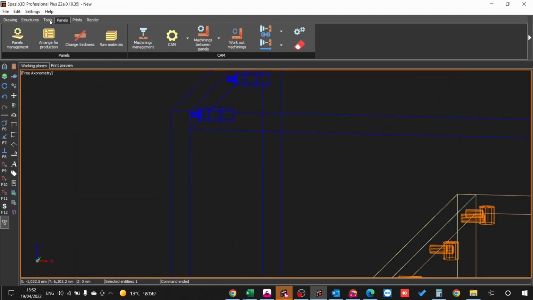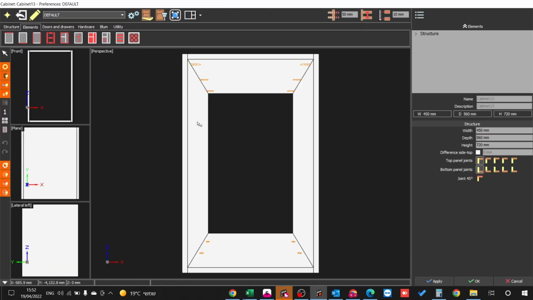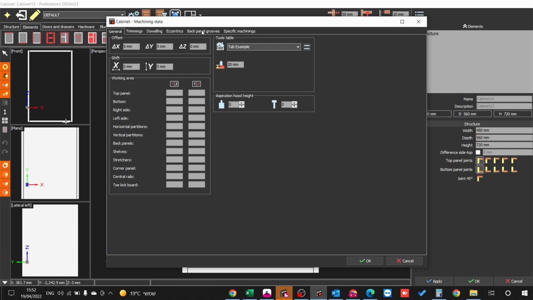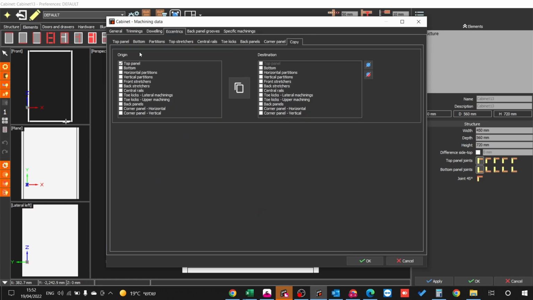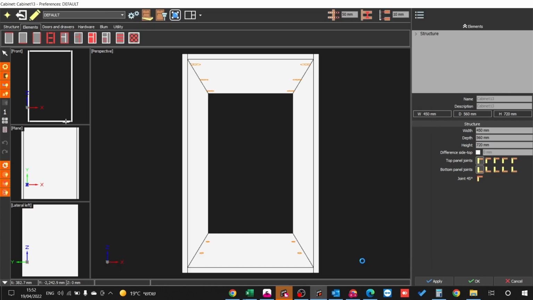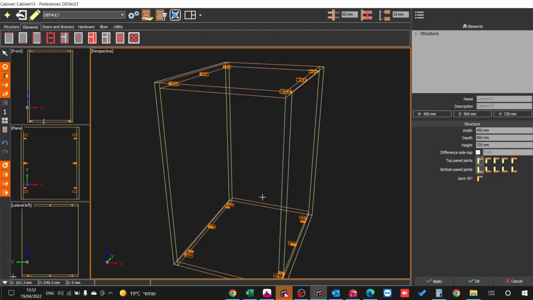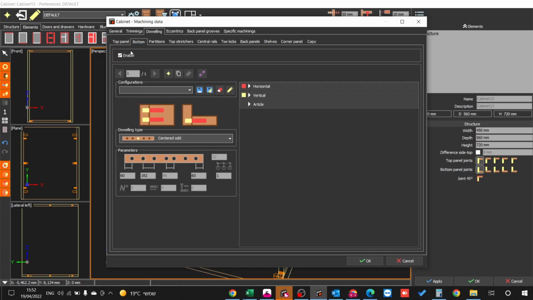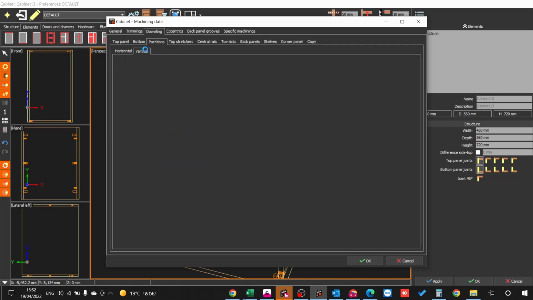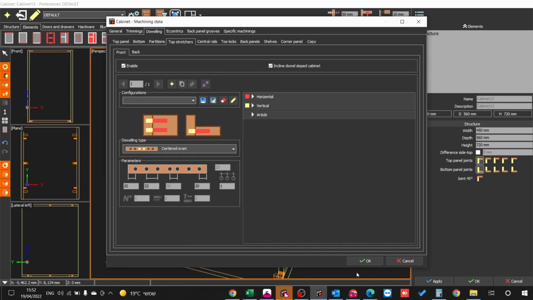Here, obviously, we make it only for the top panel, so for the top. If I need, I can go in the eccentric, in the copy, and from the top panel, we can export it, for example, to the top. So here we have it like this. And one thing I forgot, obviously the doubling has to be disabled everywhere I don't need them.